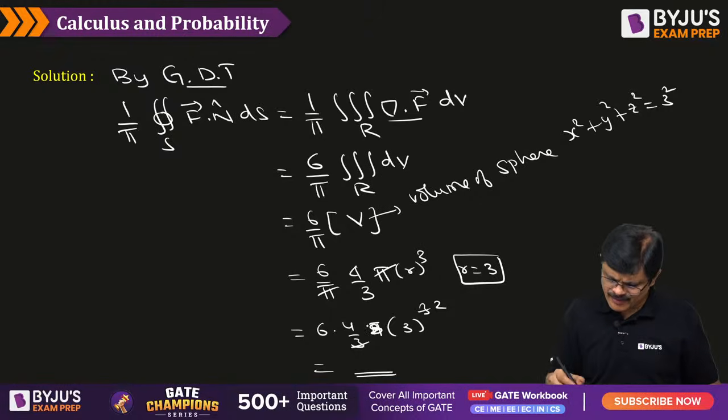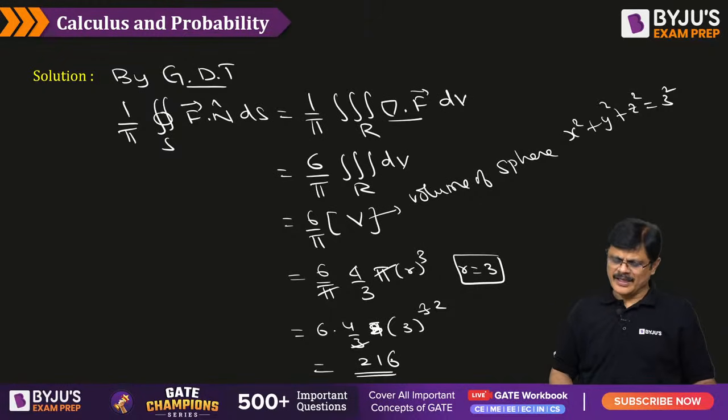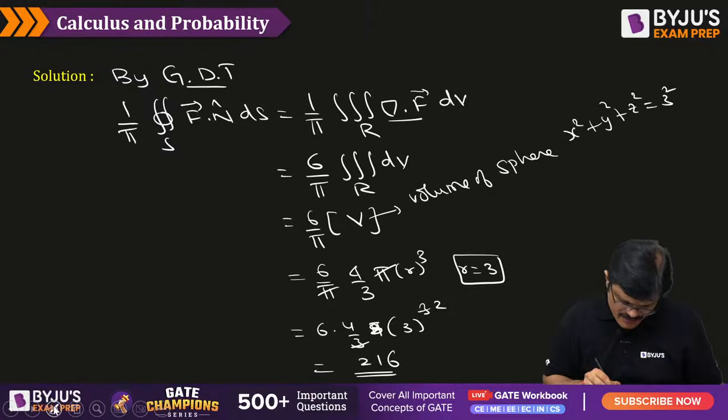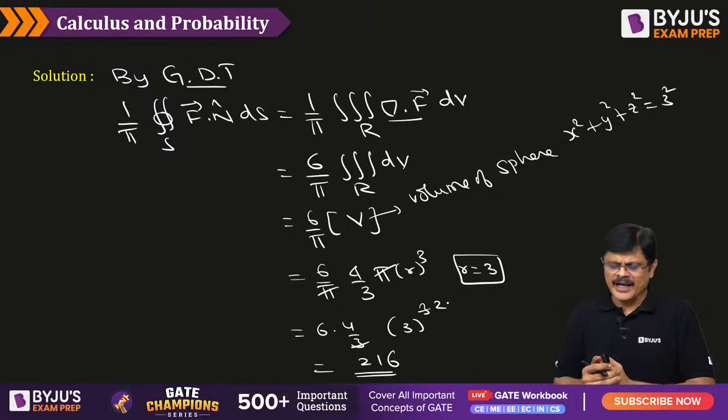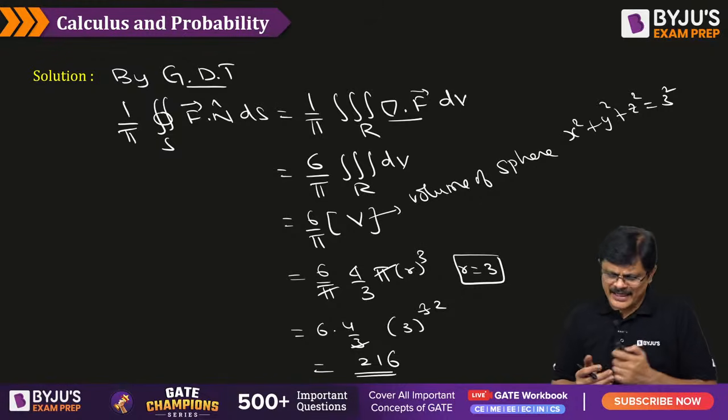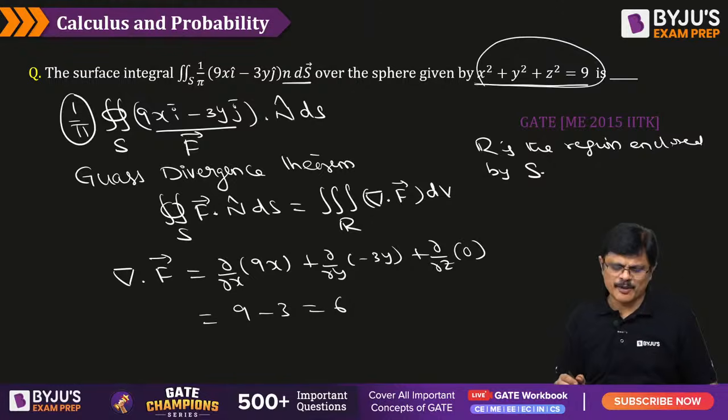Pi r cancel. So 216 is the required answer, my dear friends. Is that correct? 216 is the simplified answer. Even the 3 2's you can cancel, sir. In the next step, if you cancel here it would be easier. 9 into 24, that would be 216. Is the idea clear? So 216 is the answer for this problem, my dear friends.